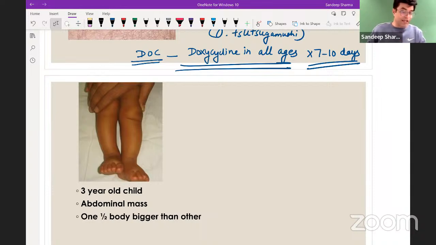Someone is asking, how many marks could we expect from pediatrics in the FMG exam? Marks, though, you will decide how many you are able to mark correctly. Direct questions from pediatrics, about 15 in the FMG exam. Overlap questions with other subjects, another 5 to 7 you can add. So 15 to 20 questions every year are asked in the FMG exam.